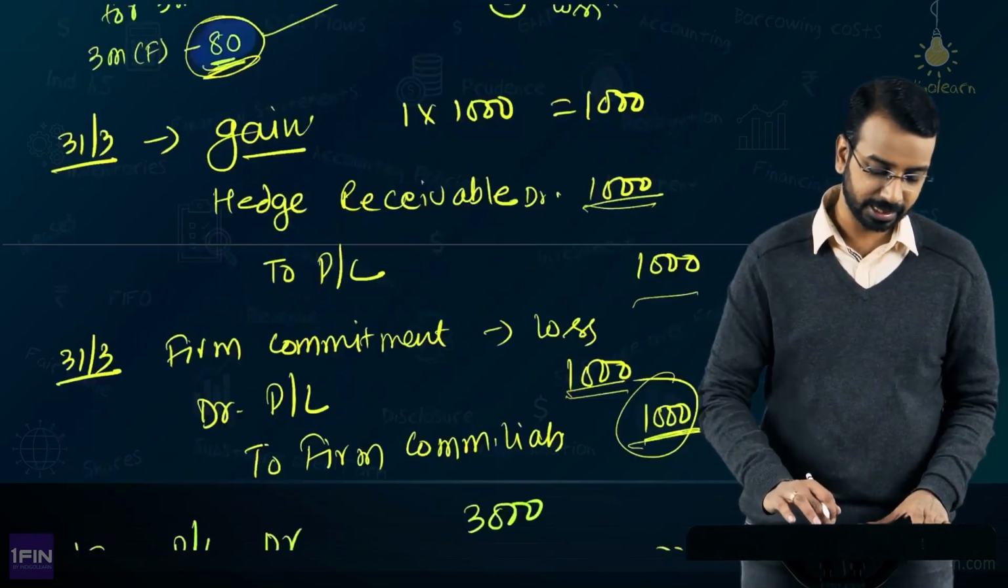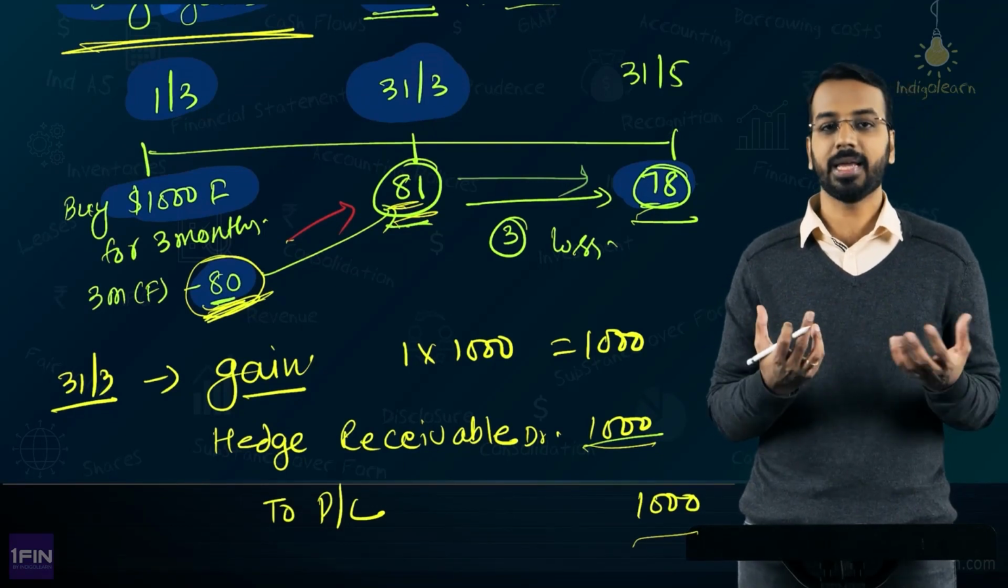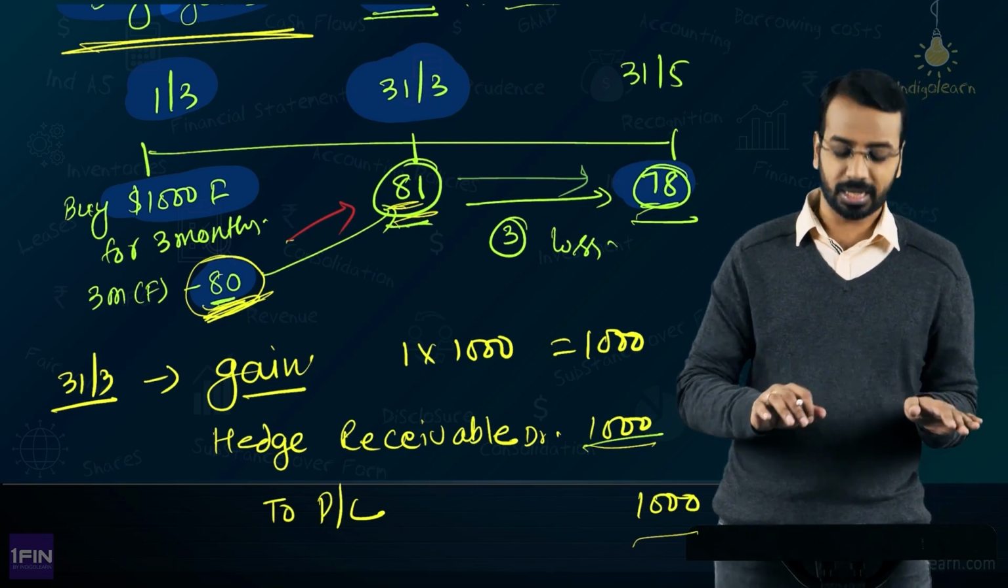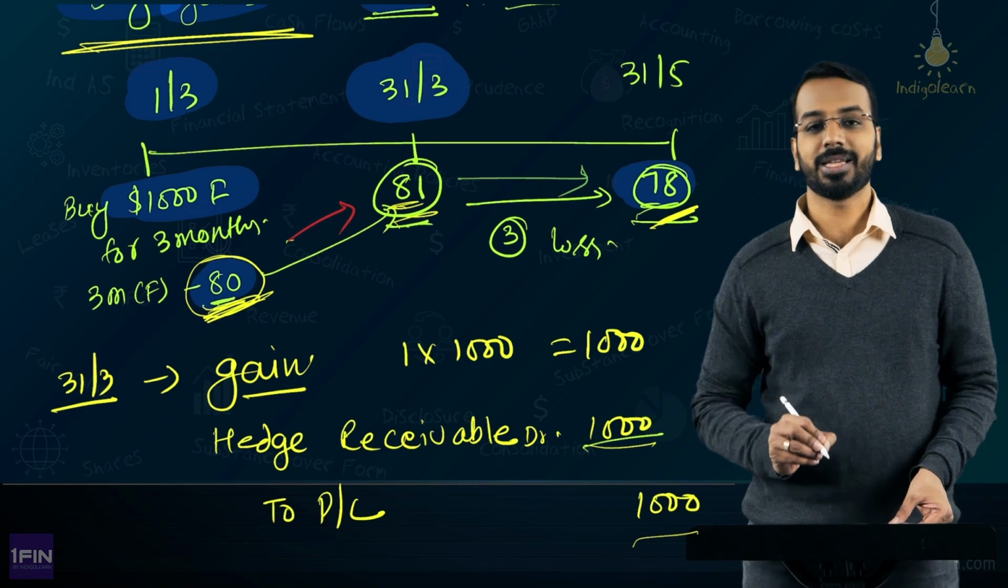So basically the idea is, today I have committed, I will buy at 80. I know I will buy at 80, and that is why I have entered into a hedging transaction. If there was no hedge transaction, or if hedge accounting was not followed, then anyways you would have accounted for it at 78,000 only.